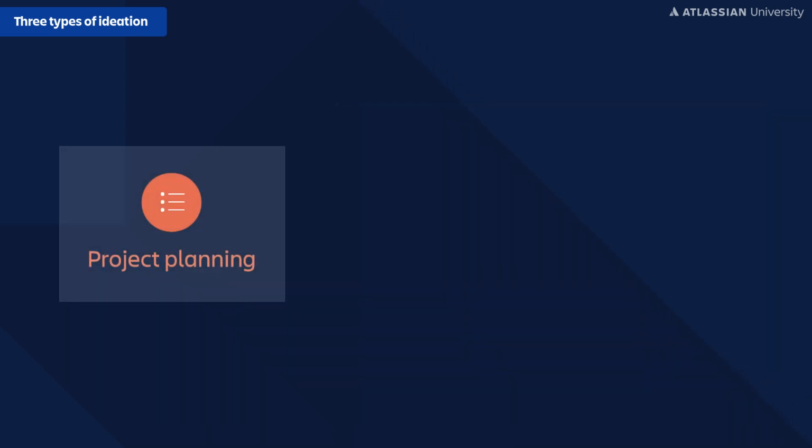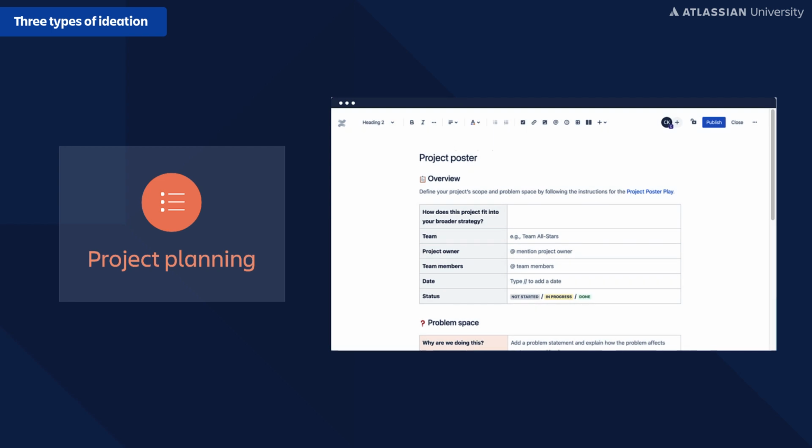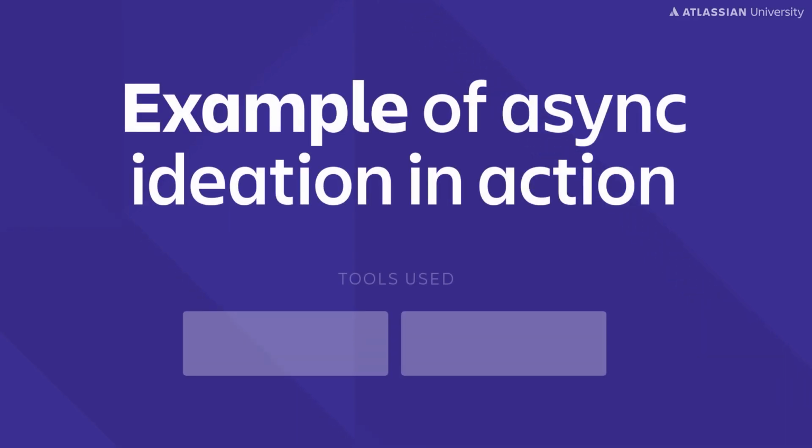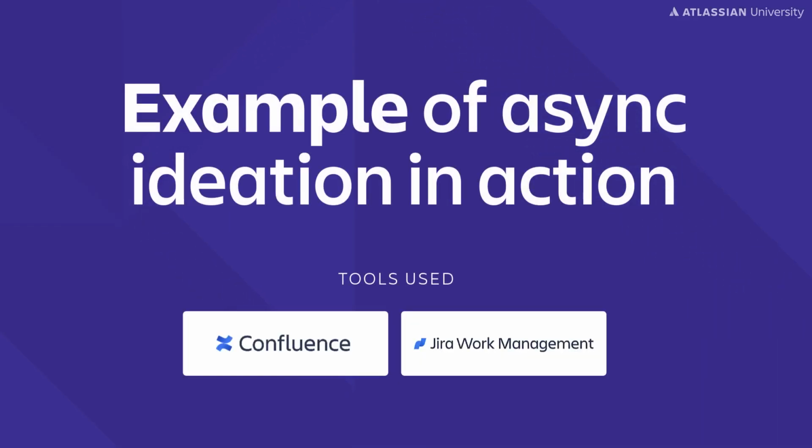When it comes to project planning, Confluence represents a great tool to document the project poster, identify the roles and responsibilities, and outline the next steps. Also, as you're going through the ideation process and you start coming up with work, you can easily convert those work items in Confluence into Jira issues. Now let's take a look at an example of async ideation in action using these tools.